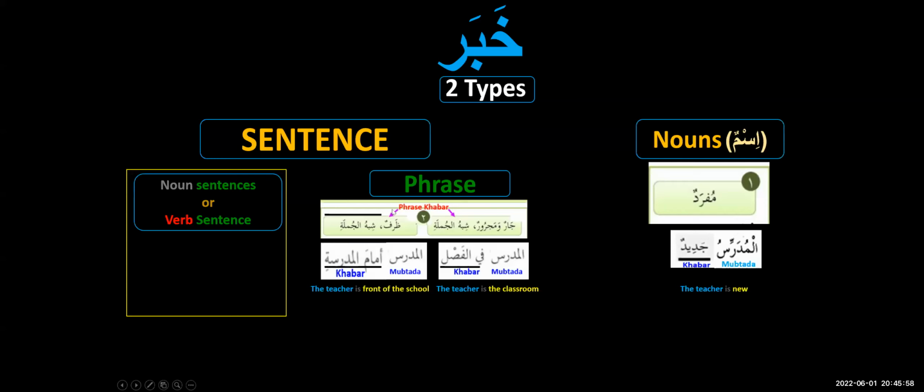So Amam al madrasati is also a phrase khabar. This phrase khabar has got an adverb in it, so this is an adverbial phrase. And this one, "Fil fasl," has got a preposition, so in English you may say prepositional phrase. But at the end of the day, they all are phrases.